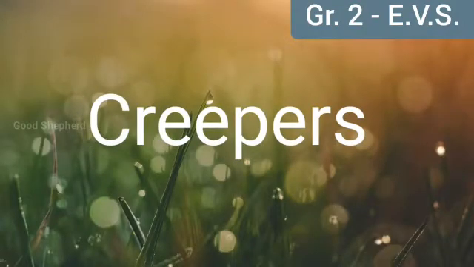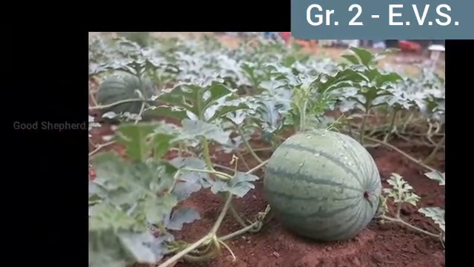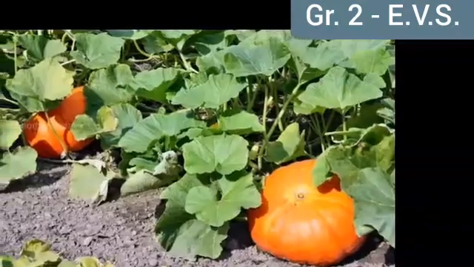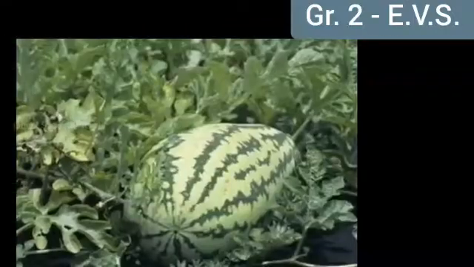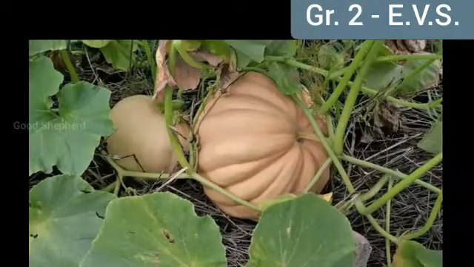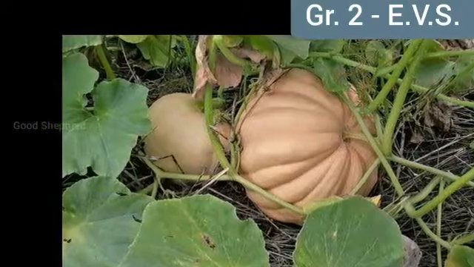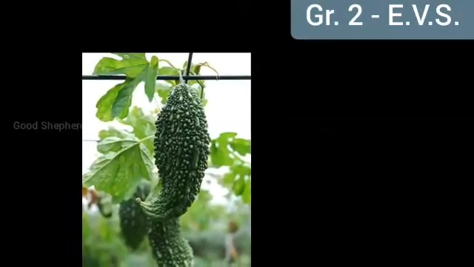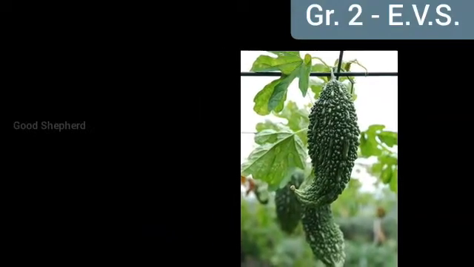Creepers. Creepers have weak stems. They grow and spread on the ground because their fruits are heavy and big. They cannot climb because the heavy fruits will break the plants or the fruits will not grow properly. Some creepers with light fruits, like bitter gourd, can be given support to climb.